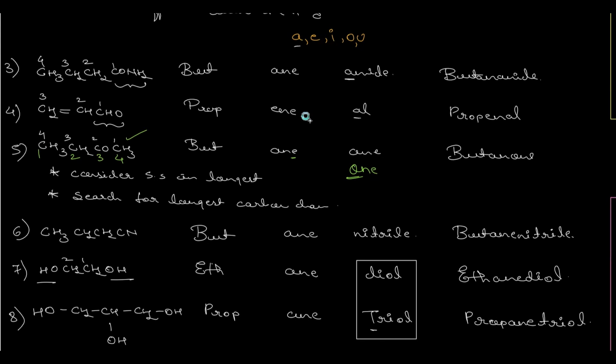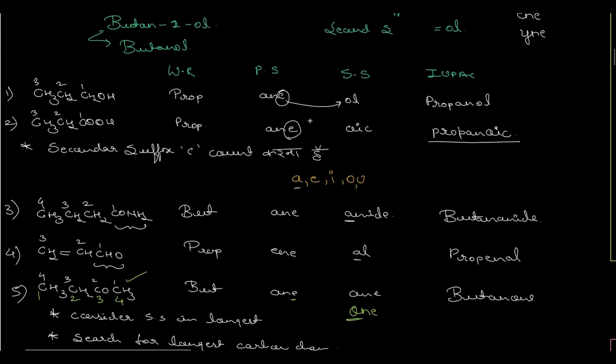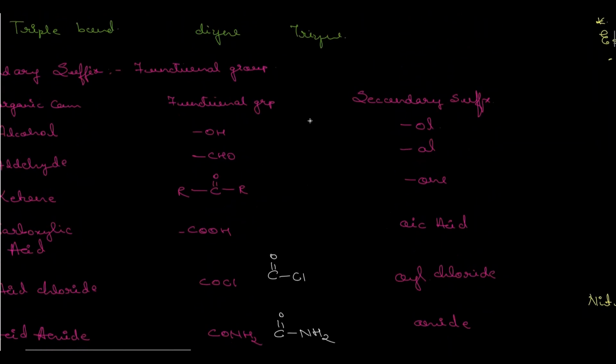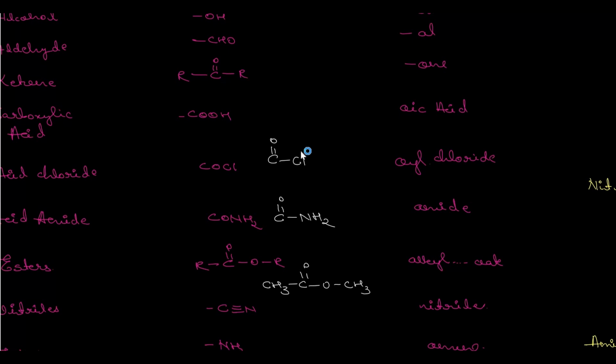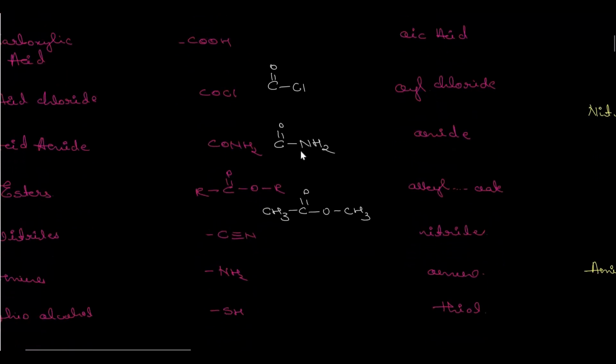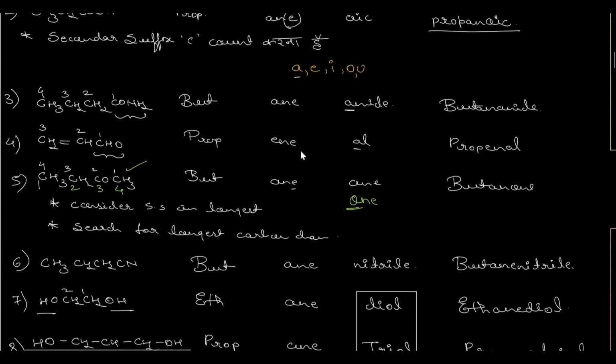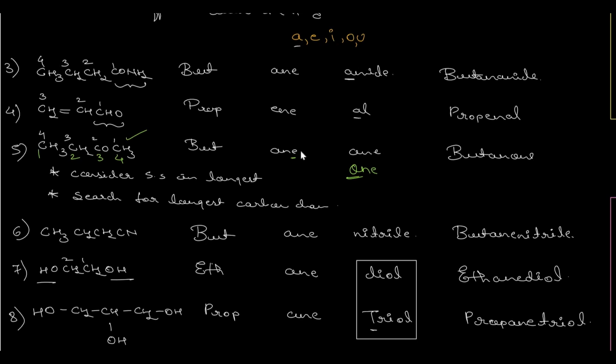Okay, now the points that you need to remember are: consider the secondary suffix in the longest chain. And another point that you need to remember is to search for the longest carbon chain. Whatever the functional group, always remember the secondary suffix, the list that you have noted down before. If the secondary suffix consists of the carbon, then start numbering and consider that carbon. From that carbon, you need to start numbering the carbon chain, and from that carbon only you need to search for the longest carbon chain.